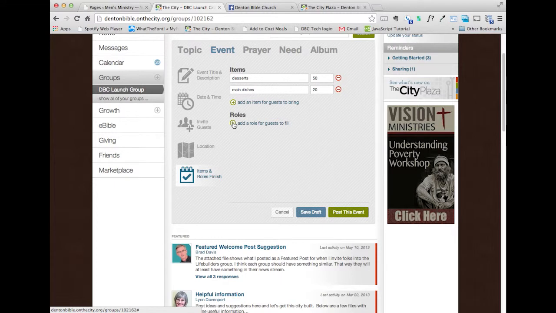I also want people to come help me do some stuff. So I'm going to say set up tables and chairs. And I want something else: I want people to help me clean up. So there's some of the roles that people can do. When they register for this event, they can say, I'm going to bring a dessert, I'm going to bring a main dish, and I'm going to help you set up tables and chairs. You will be able to look at the event and see how many people have registered to do those particular things. We're going to go ahead and post this event.